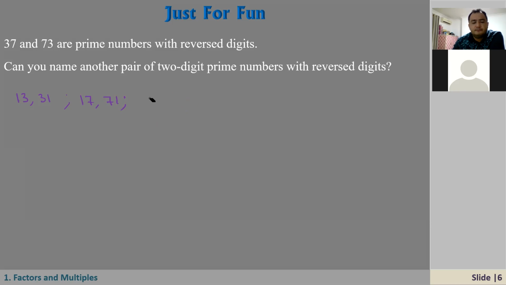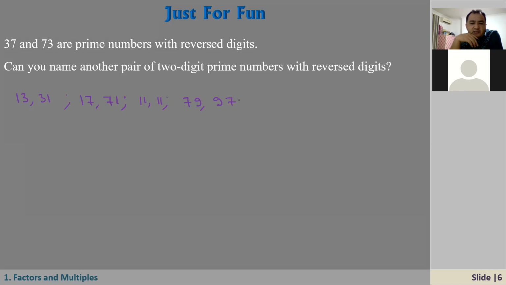Then 11. Yeah, it's still very good. Any other number, different from 11? Just tell me one more, then you'll go to the next slide. Okay, 97. 97, are you sure? So that is 79 and 97.